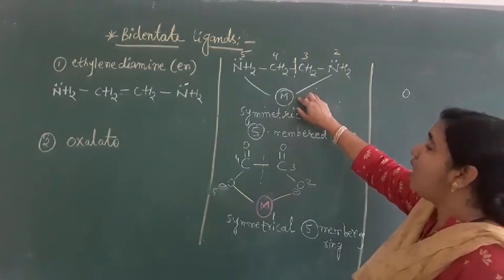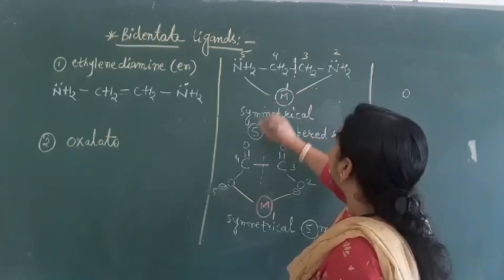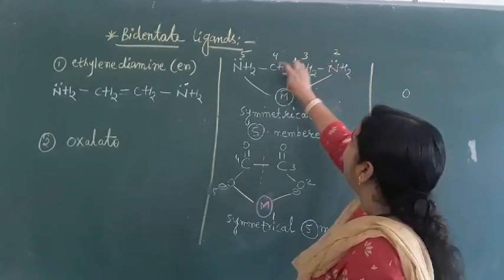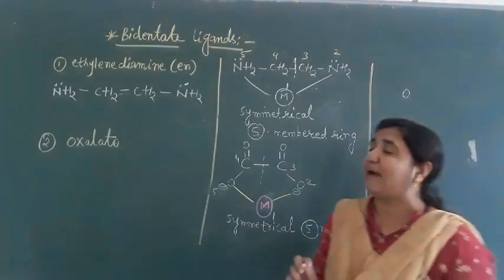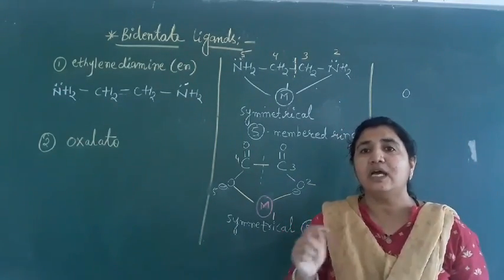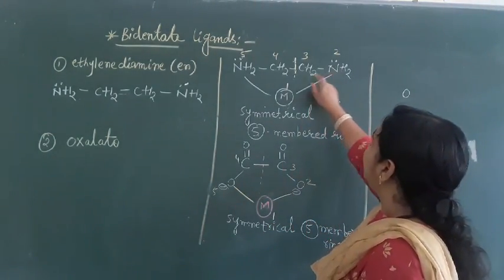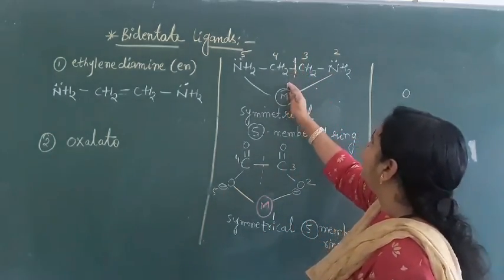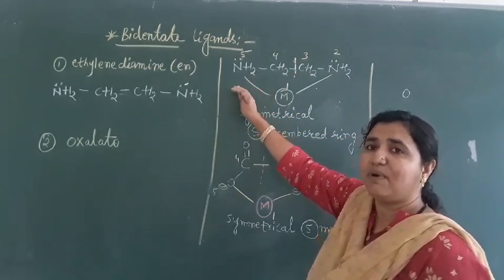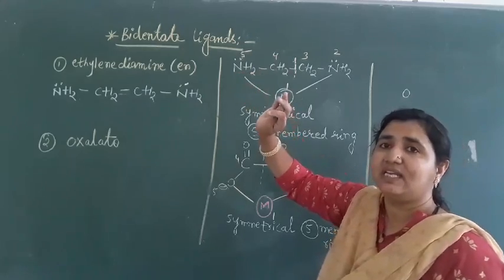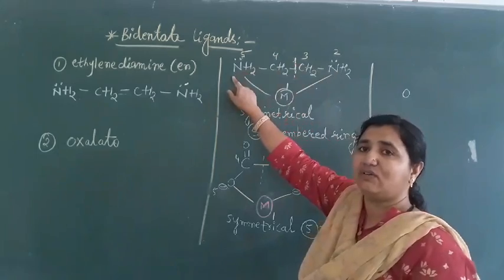So how many members are in the ring here? This is one. The metal is considered as 1. Then 2, 3, 4, 5. This is a 5-membered ring here. And as I said, bidentate ligands are symmetrical and unsymmetrical. Symmetrical means if you cut this molecule here, we will get CH2NH2 and CH2NH2. The same type of atoms we are getting here, and the donor atoms are also the same, nitrogen here and nitrogen here.